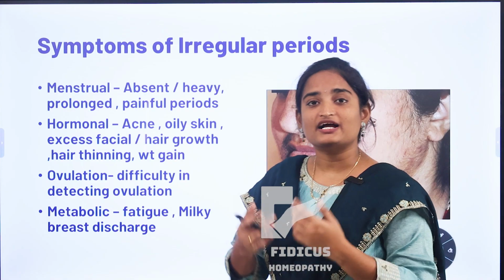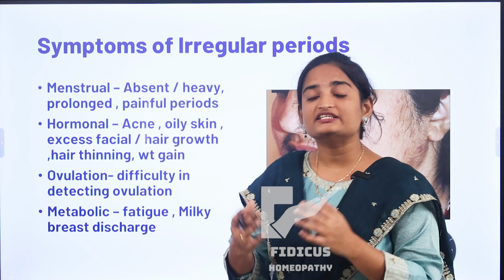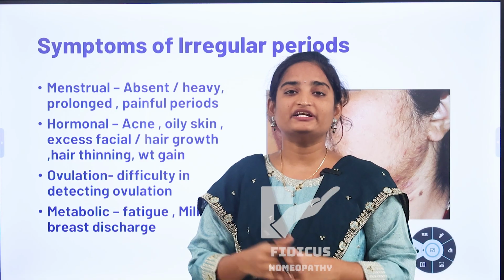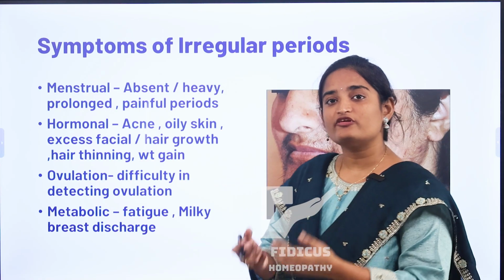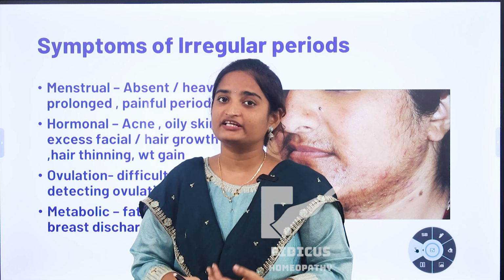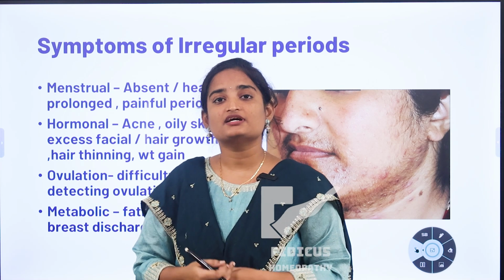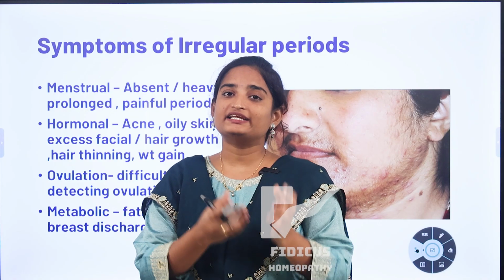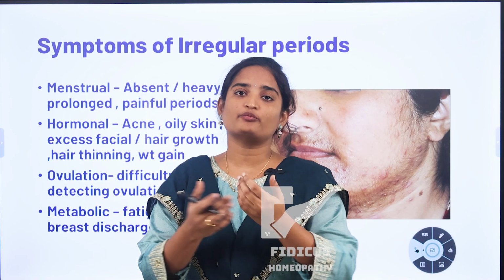These irregular periods may also affect the ovulation. It means there is difficulty in perceiving the fertile window, so the chance of conceiving may be difficult. And in some women, this ovulation may not happen. Due to these irregular painful periods, some women get fatigue, weakness, mood changes, and also some breast discharge. It means there is a milky discharge from the breast even if she is not pregnant.